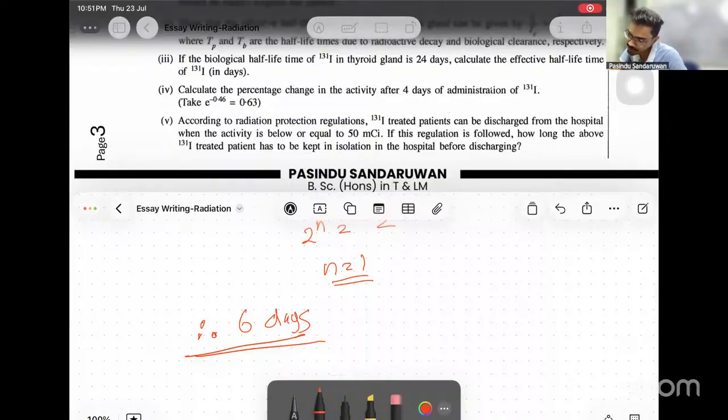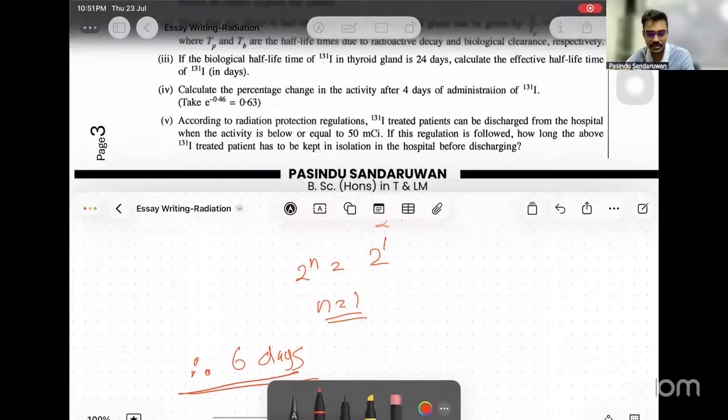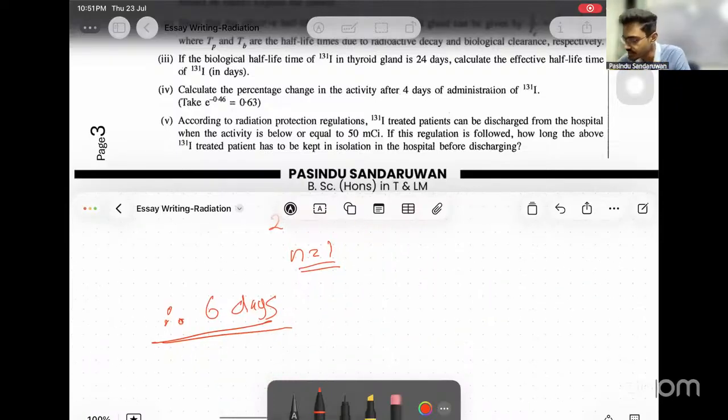According to the radiation, okay. 6 days. Right. So if you didn't use the equation, you can say, since effective half-life time of iodine is 6 days.